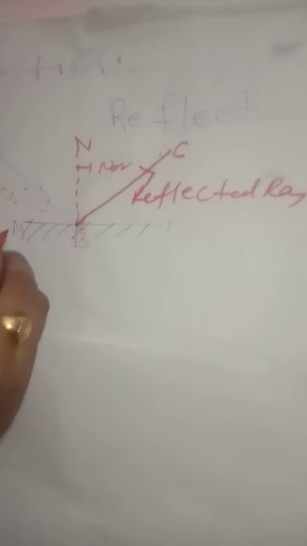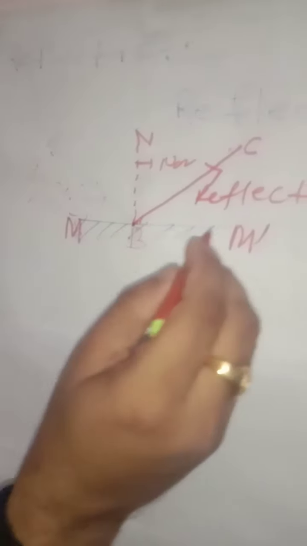Now the next point. AB is the incident ray, and suppose this is C, then BC is the reflected ray, and BN is the normal at the point of incidence B. Again, what are M and M dash? This surface M and M dash is the reflecting surface. One question for the students: what are the necessary conditions for the reflection of light?